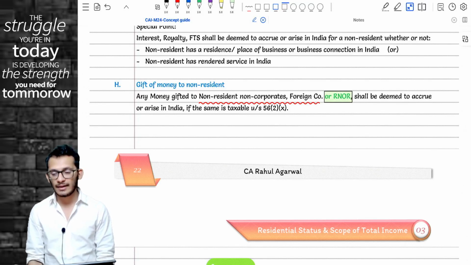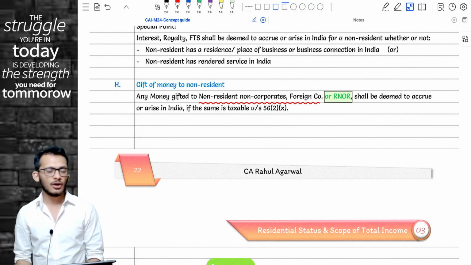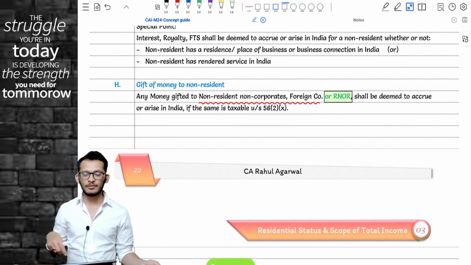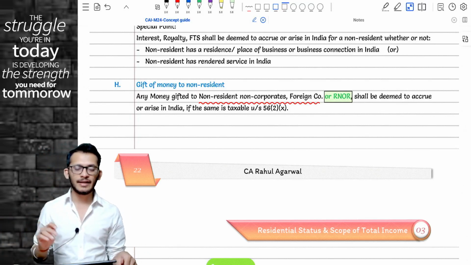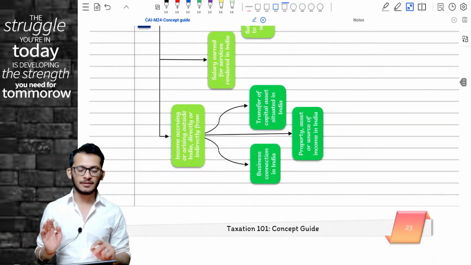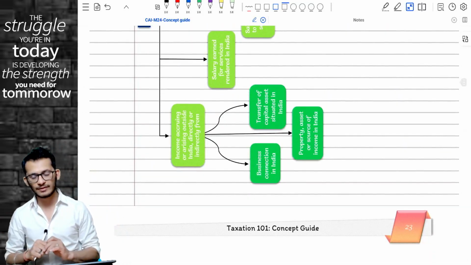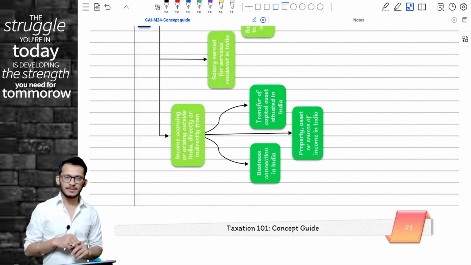It's just an anomaly, a clarification given to the section. Not so important from an exam perspective, but it's an amendment, so good to know. Amendment clear? Yes. Apart from this, Rahul, is there any amendment in this chapter? Absolutely no amendments in the chapter. Chapter number 2 is clean. Can we proceed? Yes. Great.